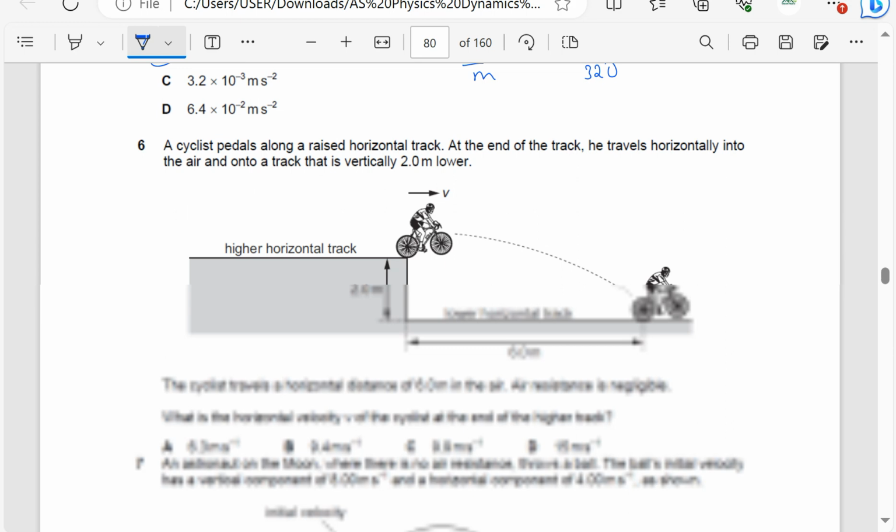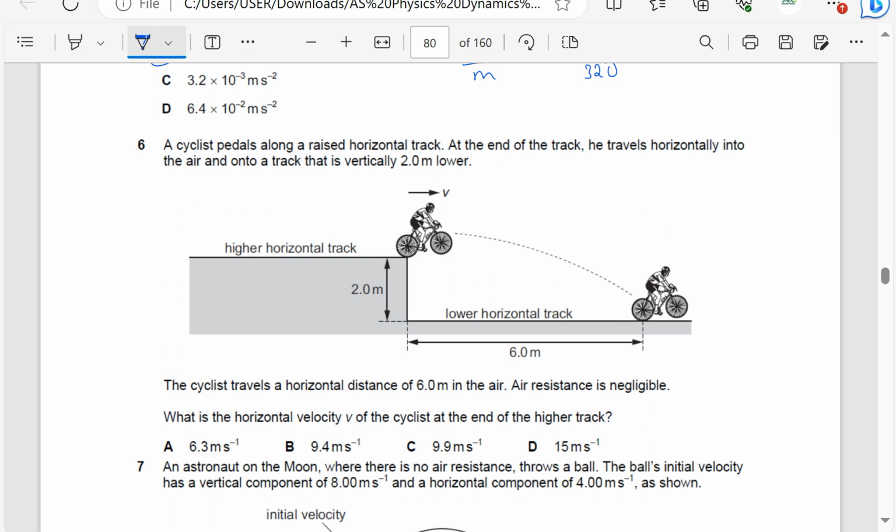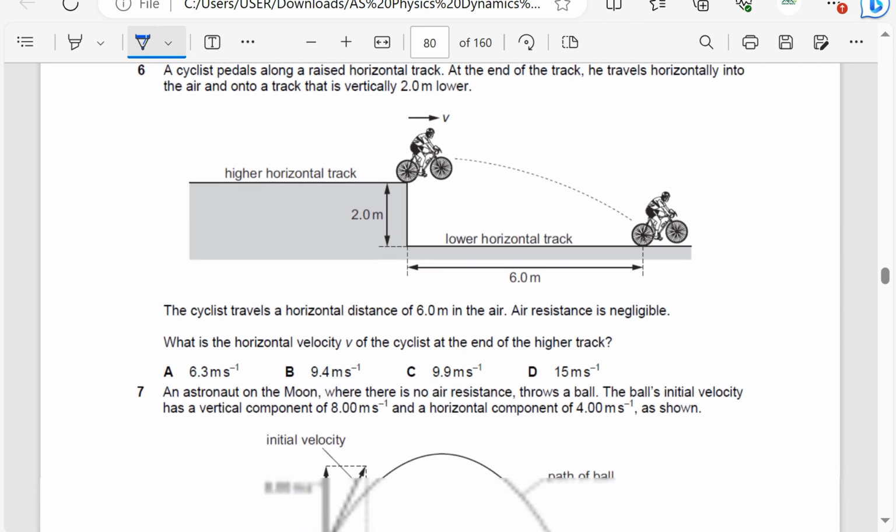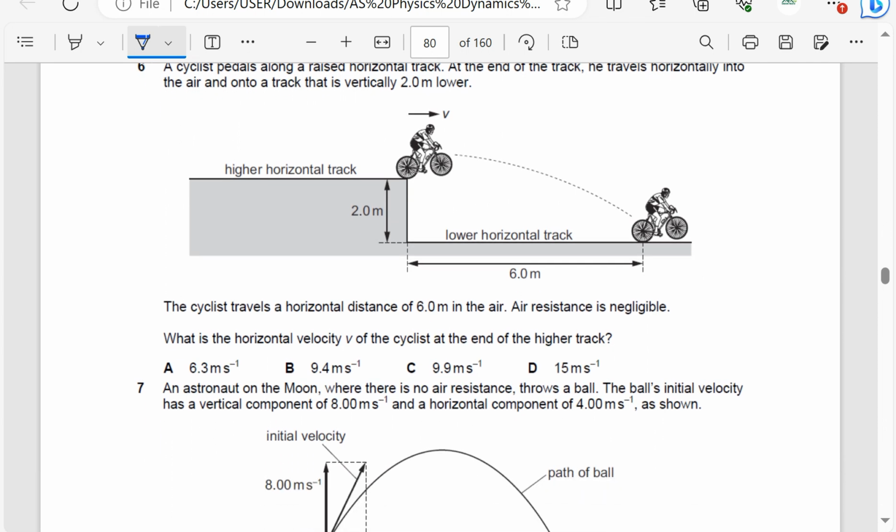A cyclist pedals along a raised horizontal track. At the end of the track, he travels horizontally into the air and onto a track that is vertically 2 meters lower. The cyclist travels a horizontal distance of 60 meters in the air. Air resistance is negligible, which means the equations of motion, the SUVAT equations, can apply because acceleration is constant. What is the horizontal velocity v of the cyclist at the end of the higher track?